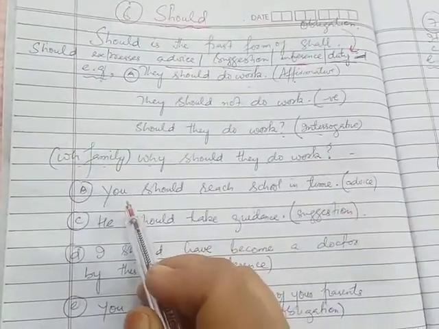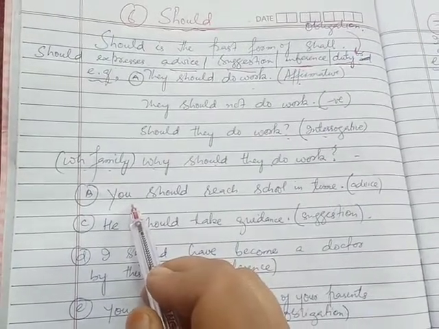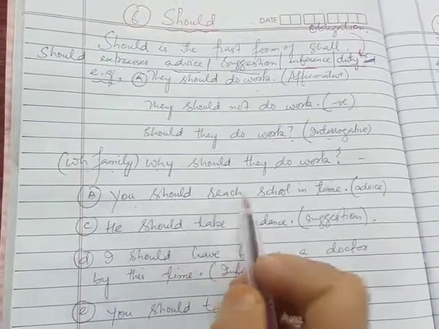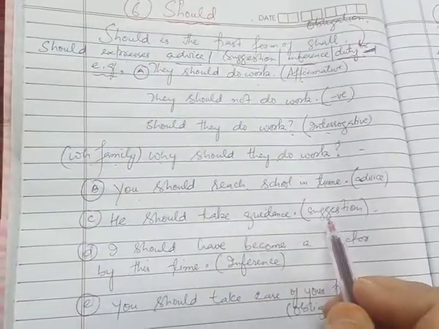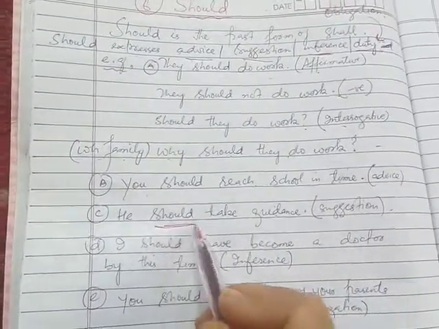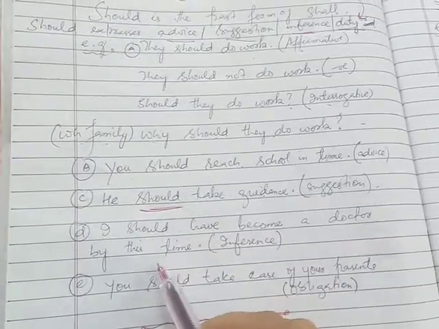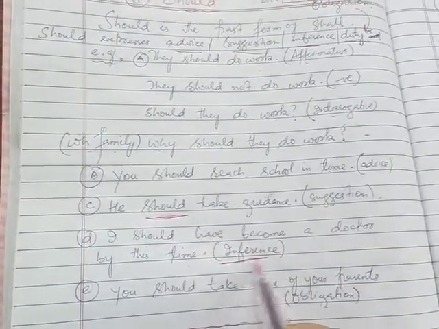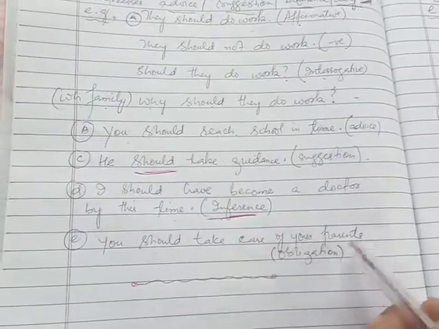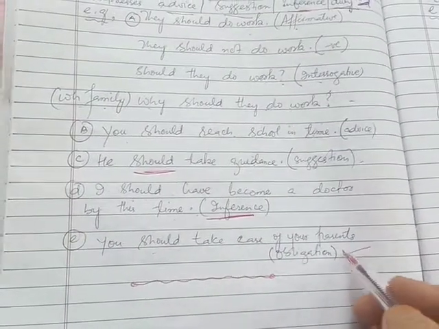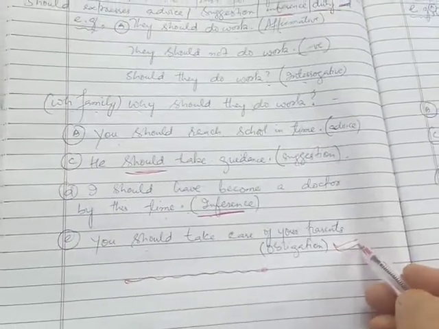Another important use: I told you that should expresses advice. For example, you should reach school in time. He should take guidance. This is a suggestion. Here we use the modal should. I should have become a doctor by this time. This is an inference, conclusion drawn on the basis of certain evidences. You should take care of your parents. This is a duty. This is an obligation. Now it was all about should.